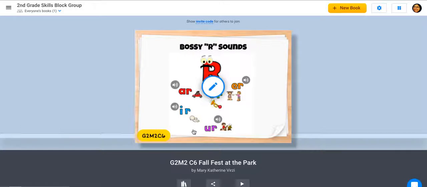Okay, so now this book is in your library that you're ready to share with students. You would give students this invite code. Once you share that invite code with students, now the students can then join your library. So let's look at what that will be like for students.